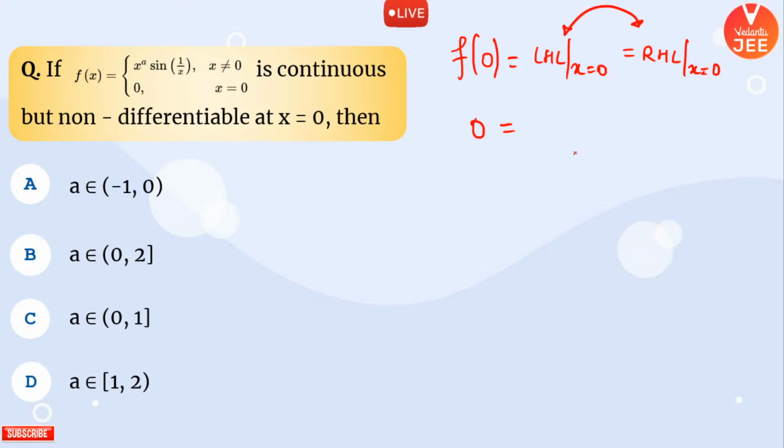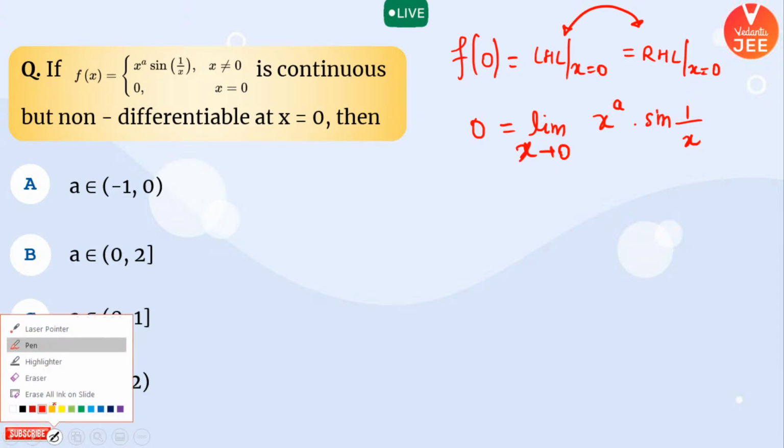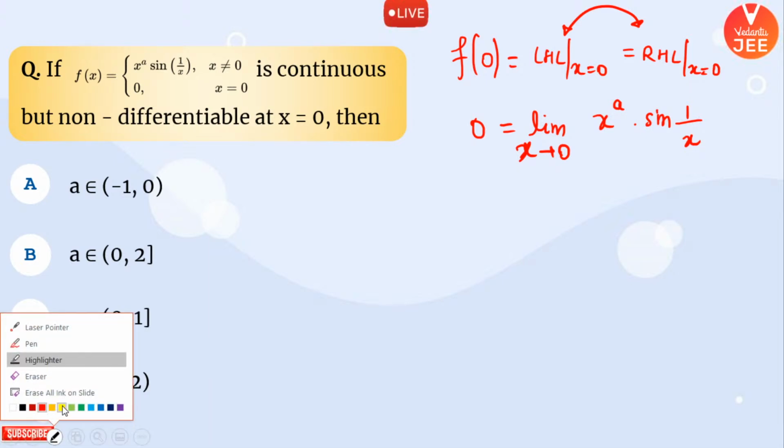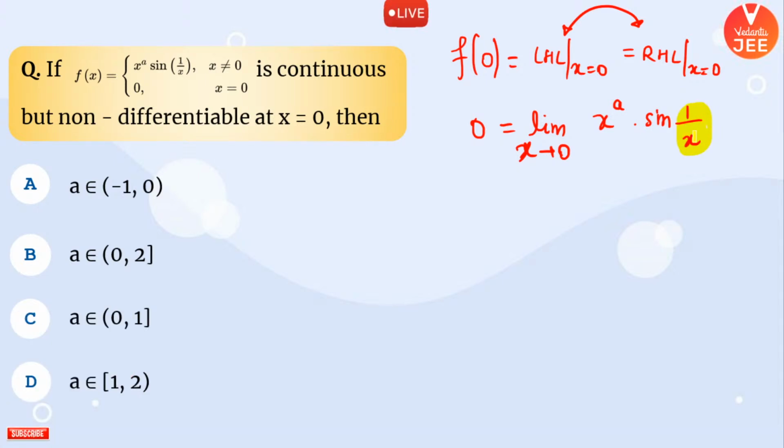So we can write down limit x tending to 0, x to the power a into sine of 1 by x. Now if x is moving towards 0, 1 by x will be moving towards infinity or minus infinity depending upon x is positive or negative.